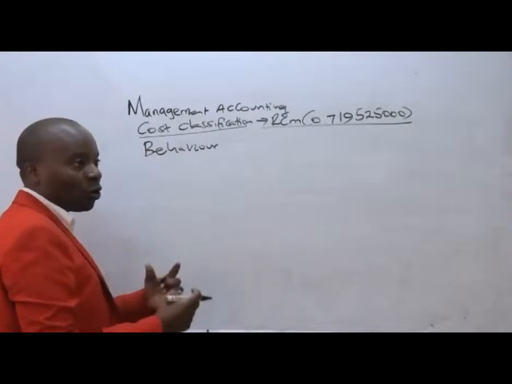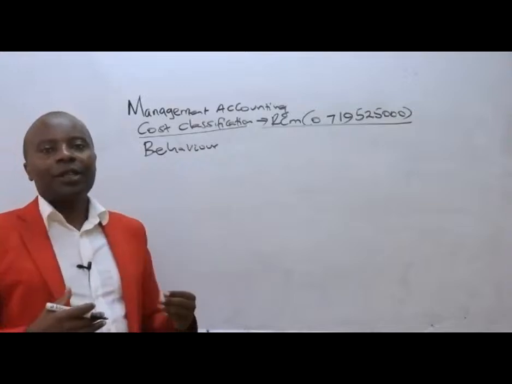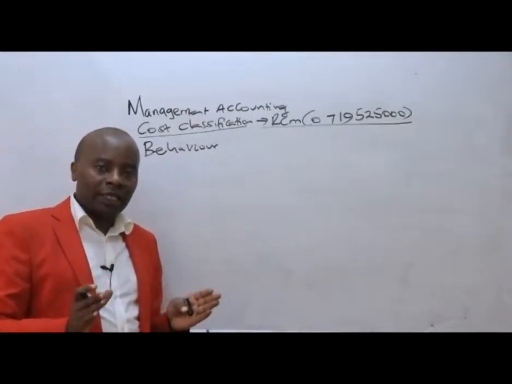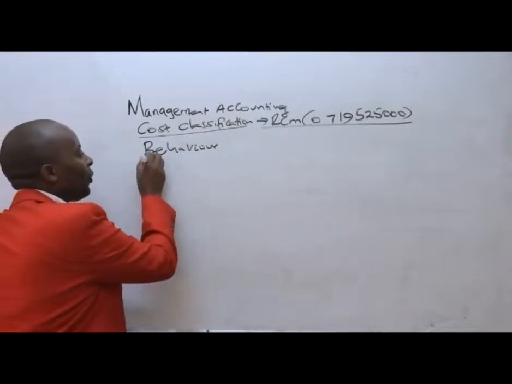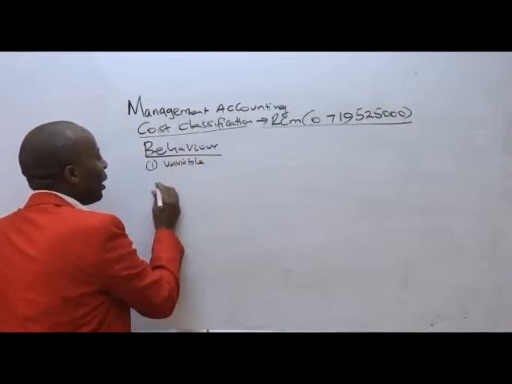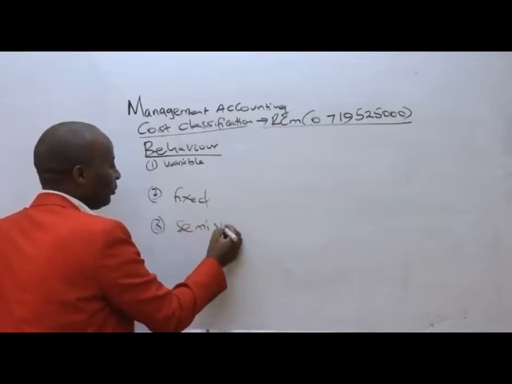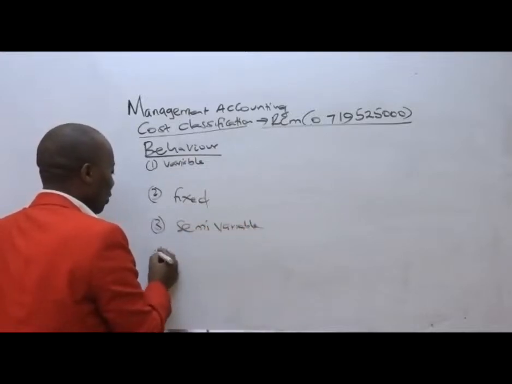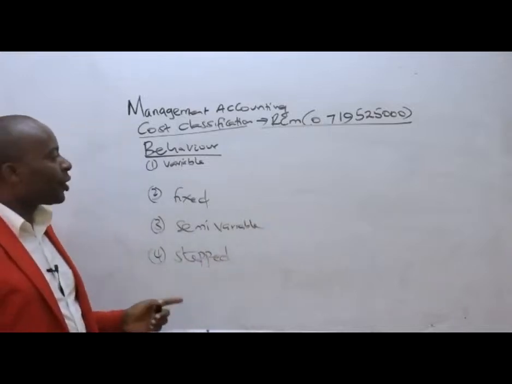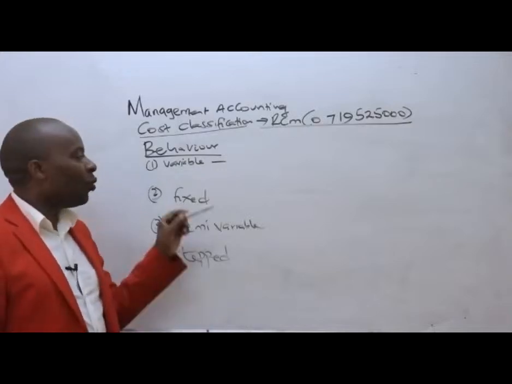Behavioral classification, how do they behave? There are those costs that change as output changes. There are those costs that are ever static. So in terms of behavioral classification, ladies and gentlemen, we have costs that are variable, costs that are permanently fixed, costs that are semi-variable, and costs that move forward in form of steps, what we call the stepped fixed cost. Variable costs, I would want you to appreciate from the word vary.